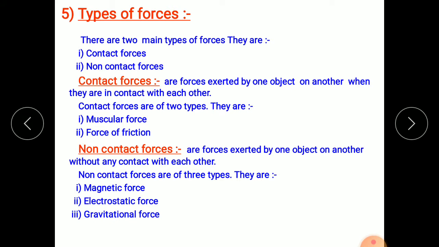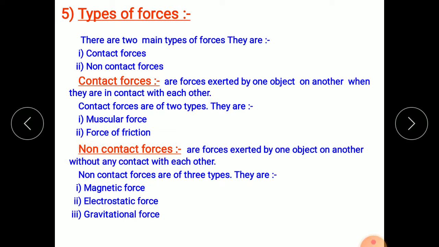As the name suggests, contact forces are forces exerted by one object on another when they are in contact with each other. Contact forces only come into play when two bodies come in contact with each other. Contact forces are of two types. The examples of contact forces are muscular force and force of friction. We will discuss this later.